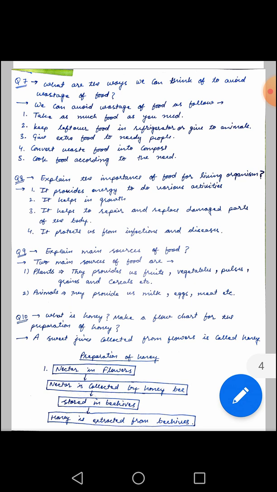So in this way you have to make a flow chart, and you have to complete all these questions in your science notebook. Thank you.